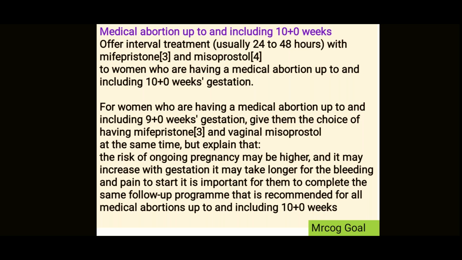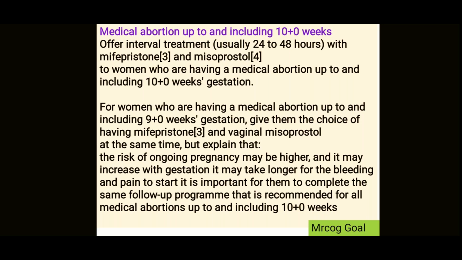Medical abortion up to and including 10 plus weeks. Now, from 10 plus weeks, offer the interval treatment, usually 24 to 48 hours, with Mifi and Meso to women who are having a medical abortion up to including 10 weeks, right? So for women who are having medical abortion up to and including 10 weeks, give them a choice of having Mifi and vaginal meso at the same time. So they may have Mifi and meso at the same time, right?